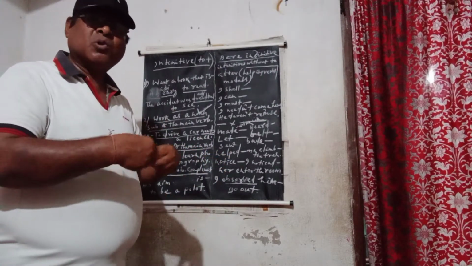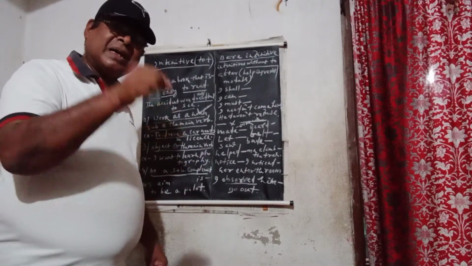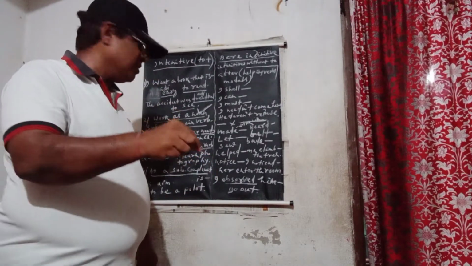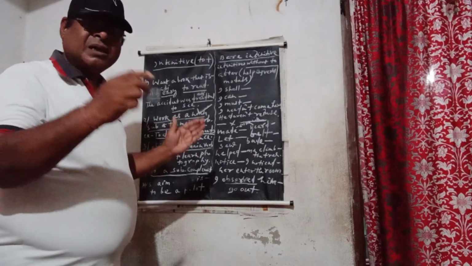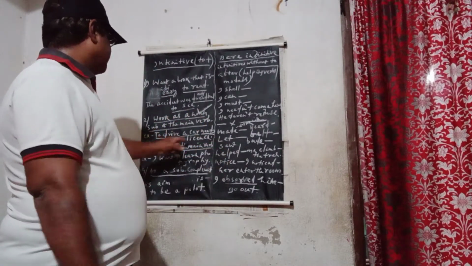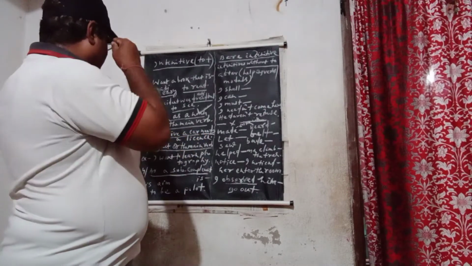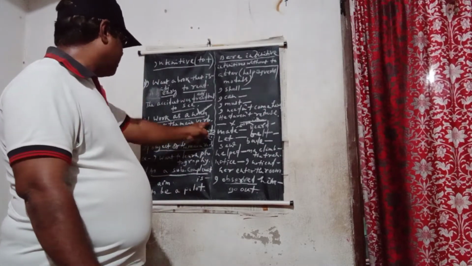What do we need? To drive a car. So to drive a car is the subject here, and needs is the main verb. That is called the subject of the main verb.